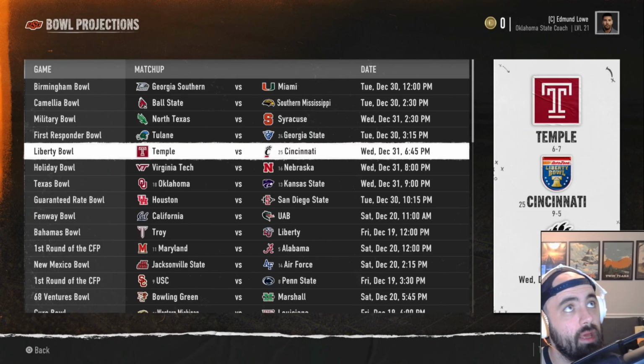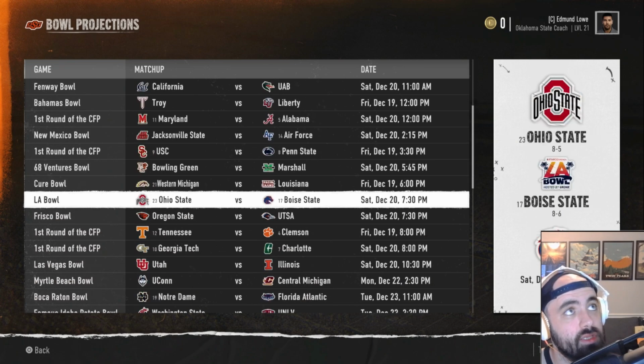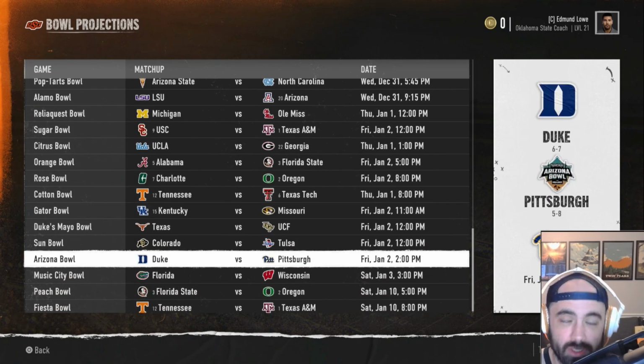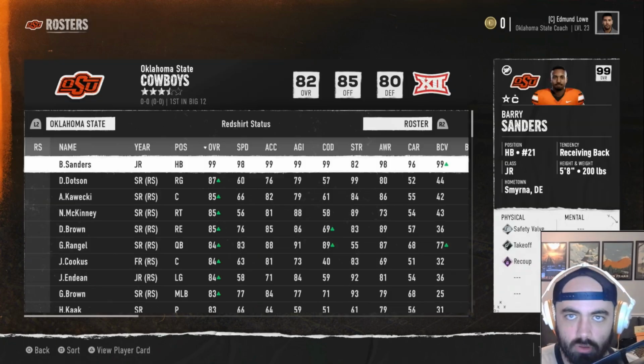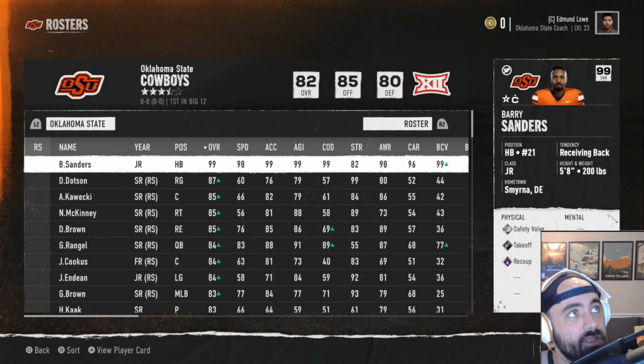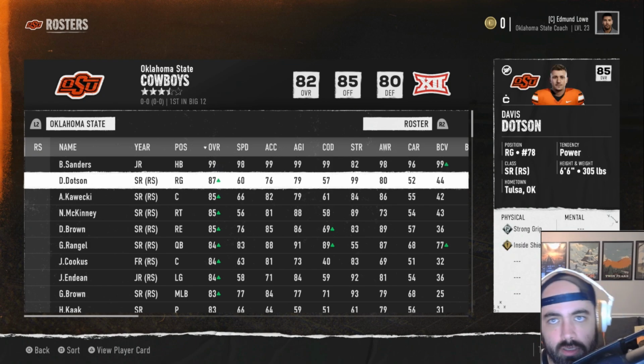So I thought that we had made the Liberty Bowl, but turns out we did not make a single bowl. We are completely out of this. So let's just go ahead and get into the next season. Welcome on into season 3 here at Oklahoma State. Junior season for Barry Sanders, which is pretty much all we care about. But here is the good news.